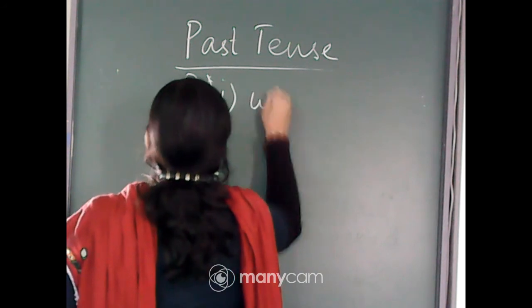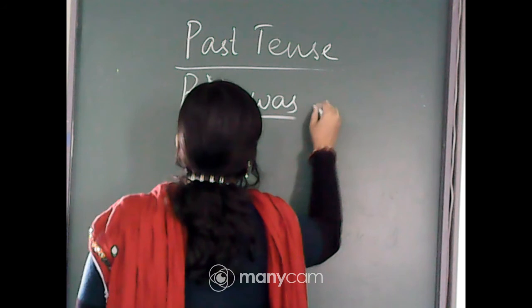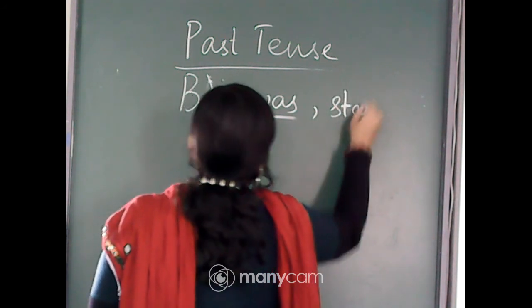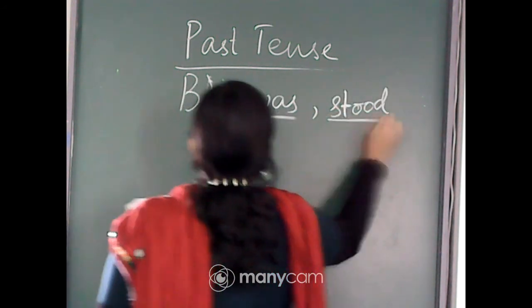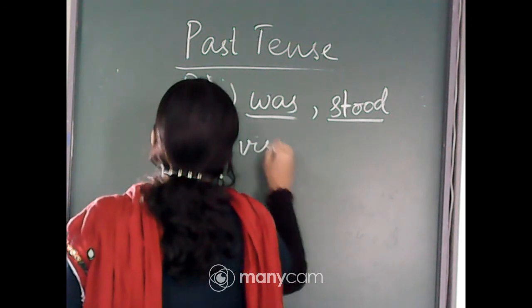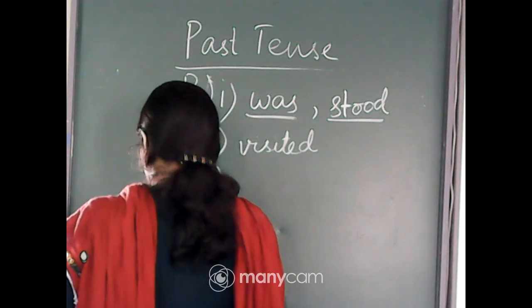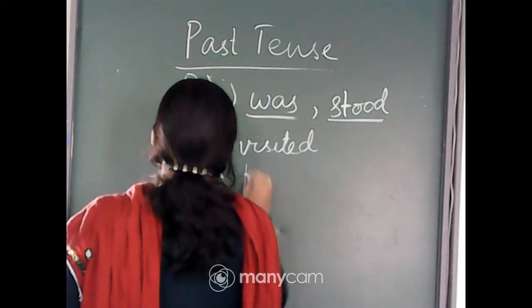There was a beautiful shrine that stood beside the hill. Number 2, visited. Number 3, played.